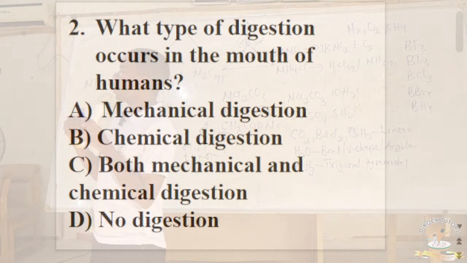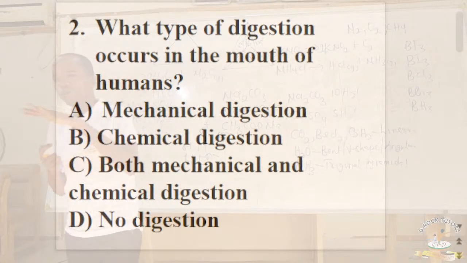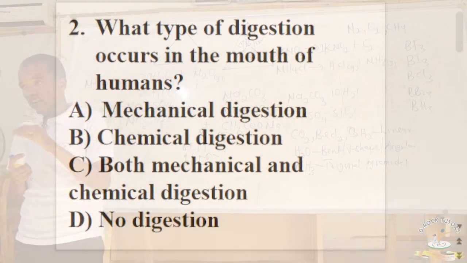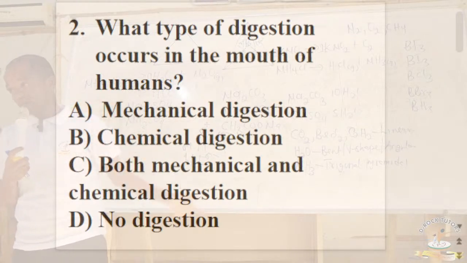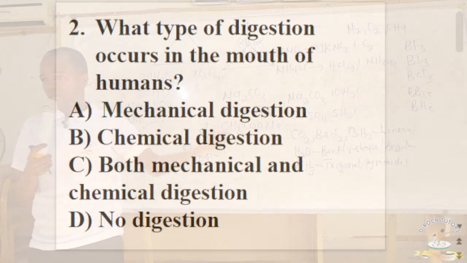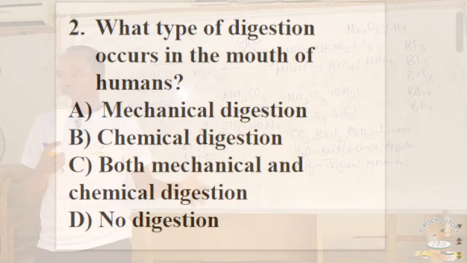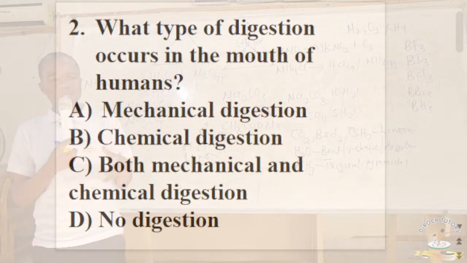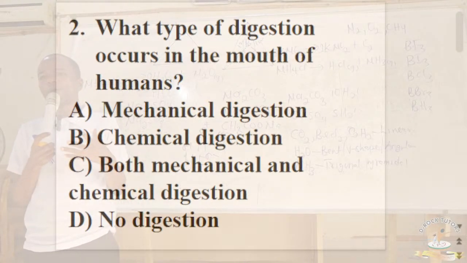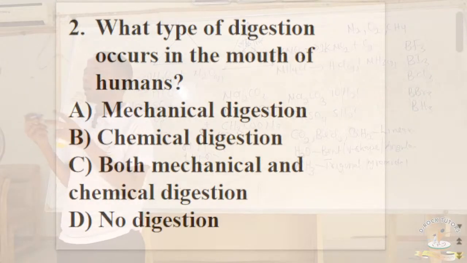And talking about digestion, they can give you different categories of food, and they ask you which one of them will digest fastest. Carbohydrate digests fastest, followed by protein. Fat and oil digest slowest. Let me say that again. If you are given certain categories of food and they ask which of the following food substances will digest fastest in the human body, all you have to do is look for the carbohydrate. Carbohydrate digests quickest, followed by protein. The food substance that digests slowest is fat and oil.